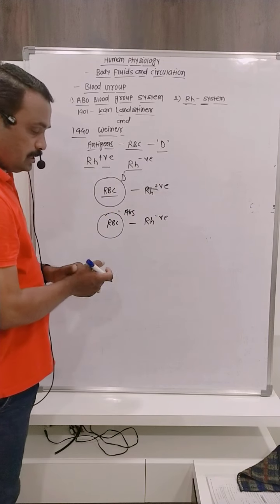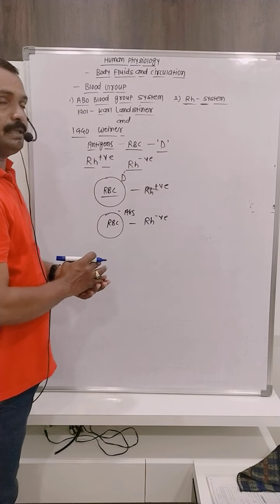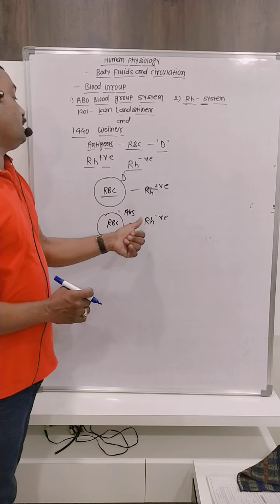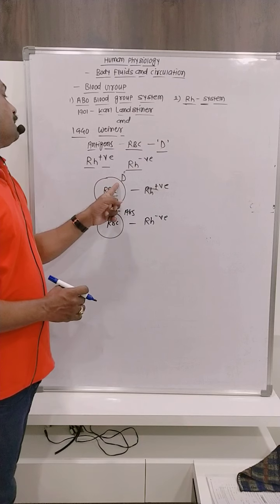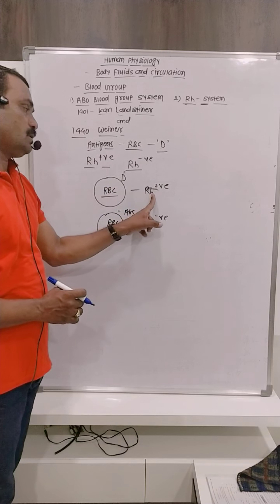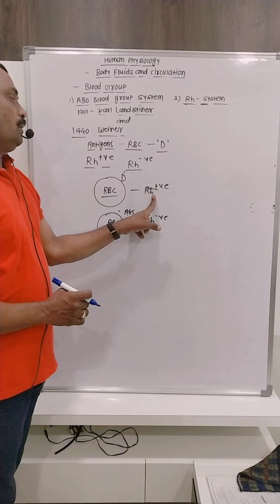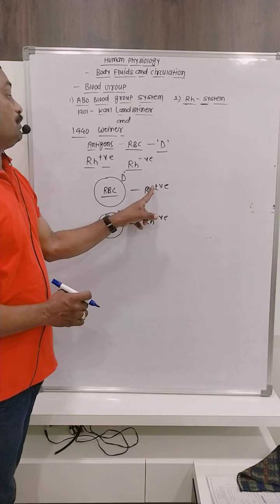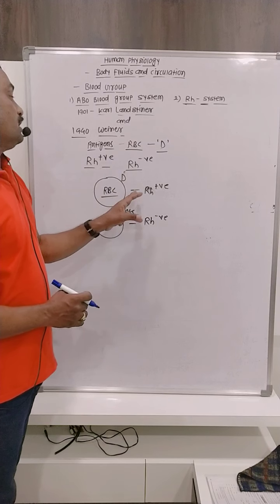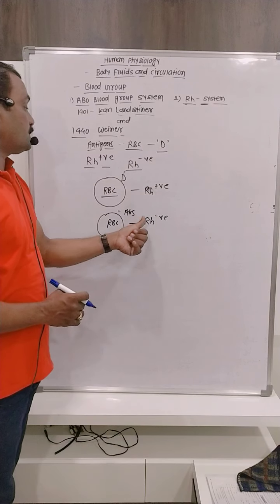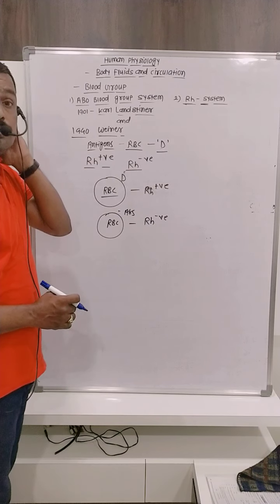About 80% of people in the world are RH positive, and 20% of people in the world are RH negative. RH negative means there is no antigen D present on the surface of RBCs. Whenever the antigen D is present on the surface of RBCs, that person becomes RH positive, like A positive, B positive, AB positive, O positive, which means antigen D is present on the surface of their RBCs. That's why it is RH positive. When the antigen is absent from the RBCs, it is called RH negative.